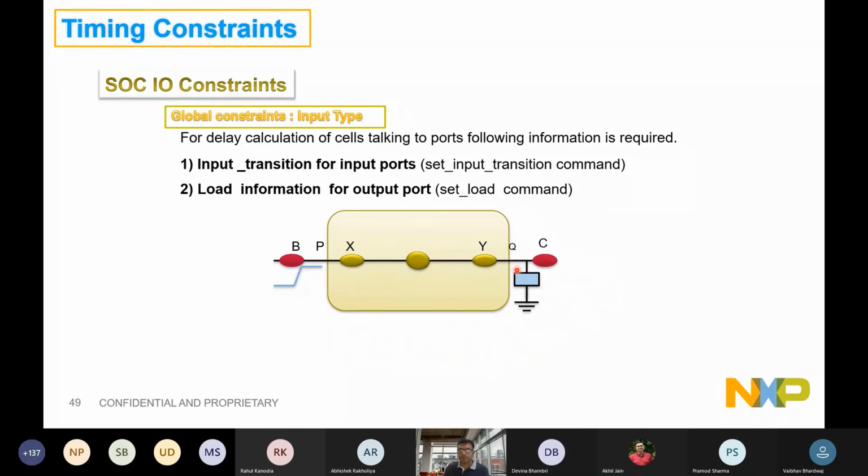This information, the load at the output and the transition which is coming to the input, is the information provided to this chip. These are the global constraints. The input transition and the output load are what you will be defining.